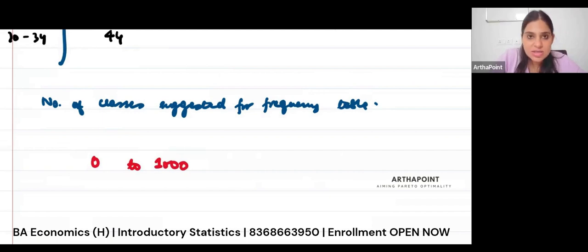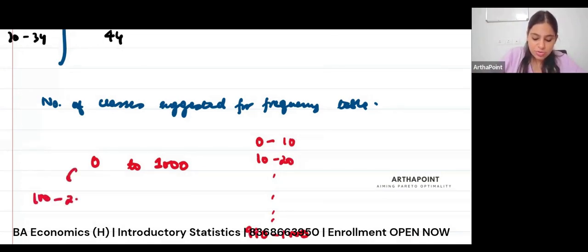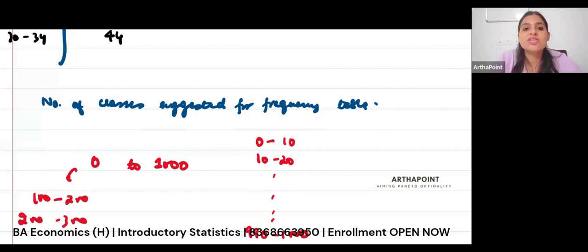Now, one statistician may make intervals like this: 0 to 10, 10 to 20, till 990 to 1000. May give a class width of 10 and may make so many different classes. The other statistician may make classes like 100 to 200, 200 to 300 and so on, and just make 10, 11 classes. Question is, how many classes are optimum? What's the correct number of classes in a frequency table?